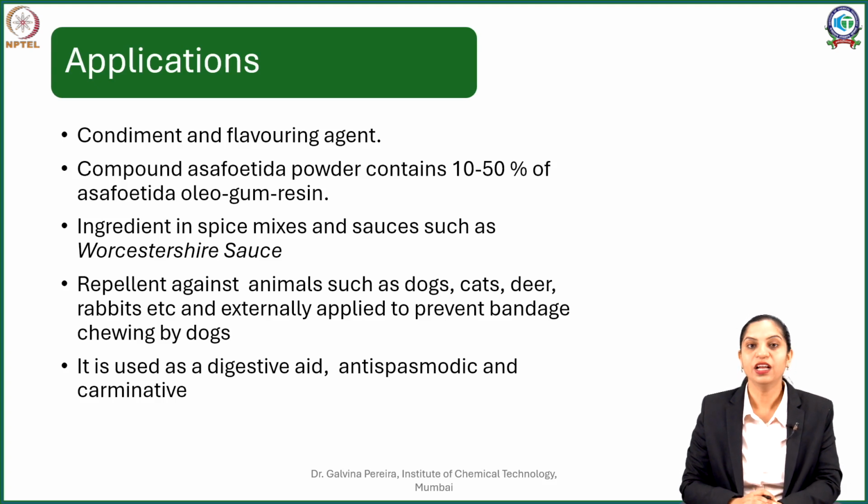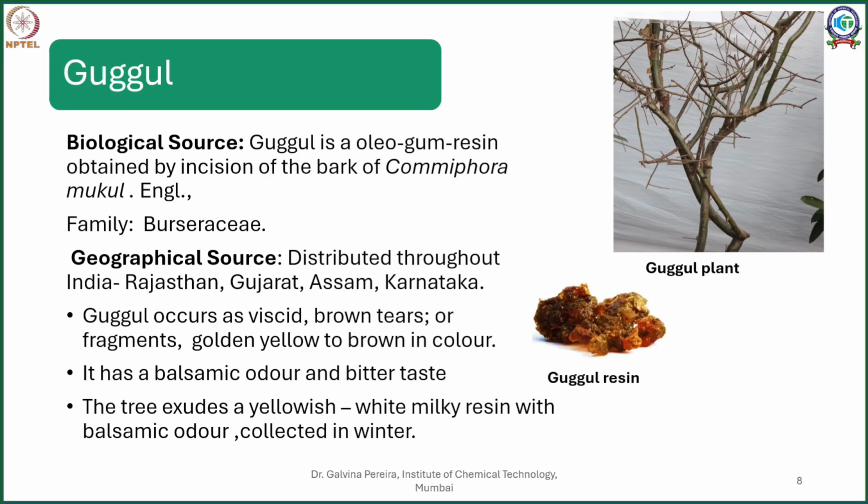Now in Ayurveda, asafoetida or hing powder is recommended for applications such as a digestive aid, antispasmodic and a very good carminative. Now going to the next drug. The next drug is Gugul.